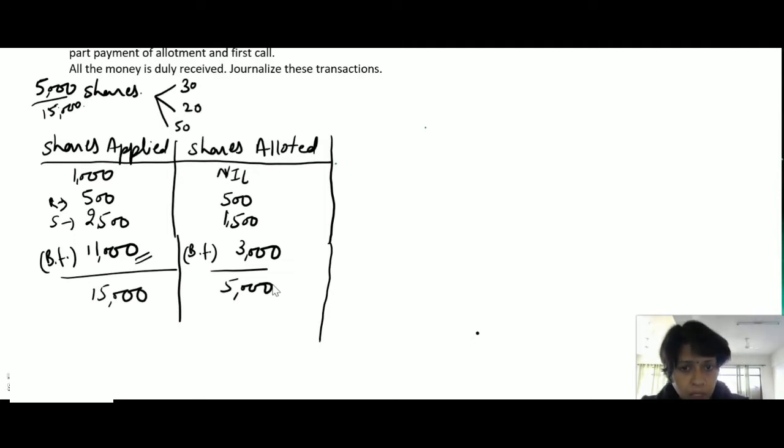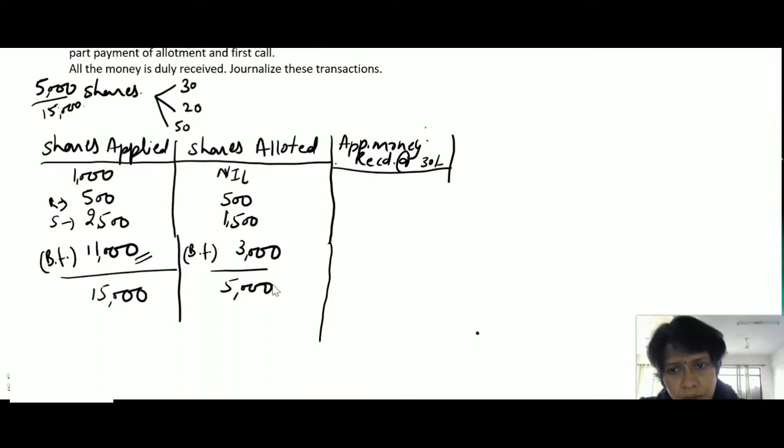Now we will find out the money we have received on application and allotment. Application money is received at the rate of 30 rupees.